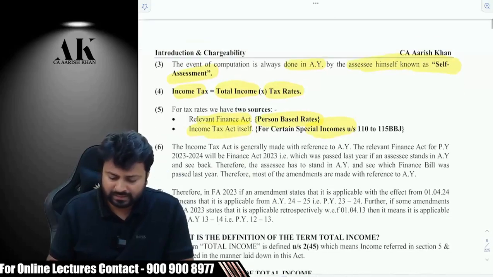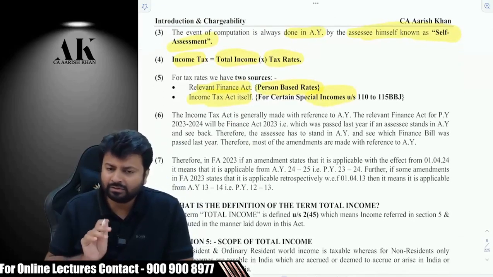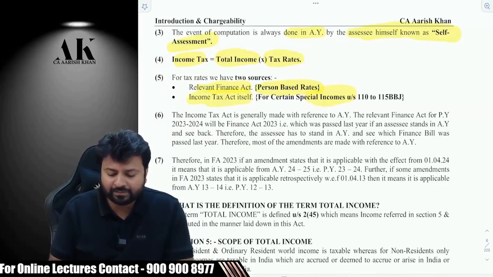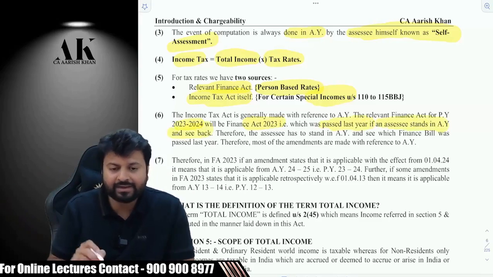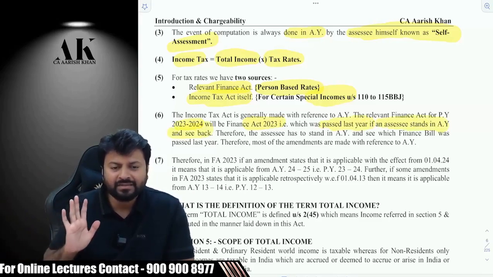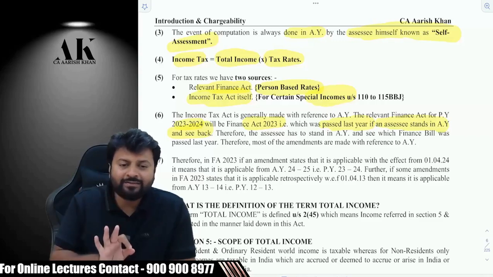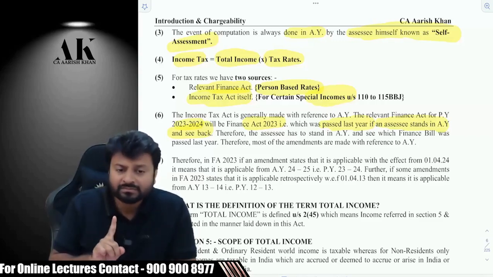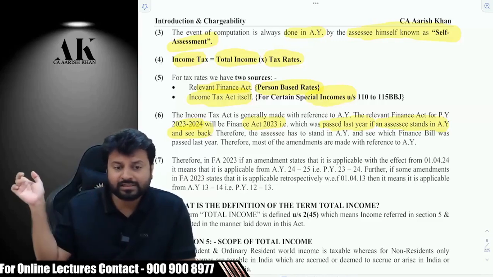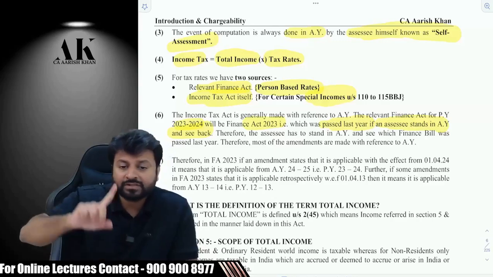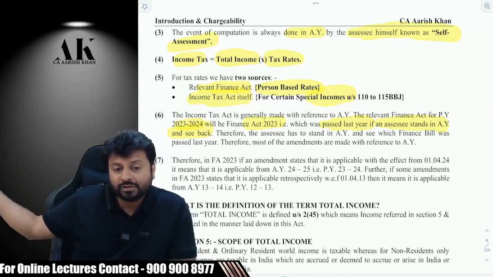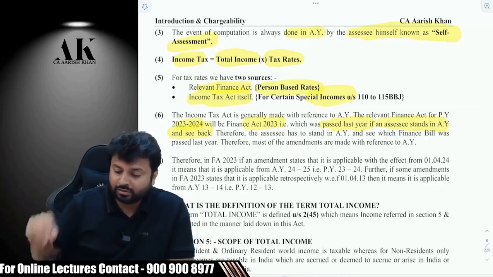Then, what is the relevant Finance Act for our exam? 2023. The Income Tax Act is generally made with reference to AY. The relevant Finance Act for previous year 23-24 will be Finance Act 23, which was passed last year. If an assessee stands in the AY and sees back, are you understanding this line? So if you stand in AY, which Finance Act will you follow? The last year's. Like while filing the return now, which Finance Act are you going to follow? The one passed last year.